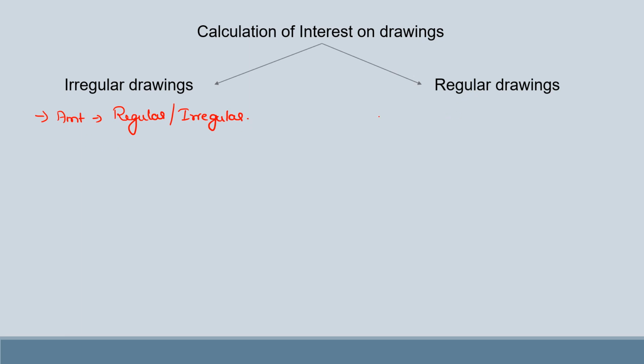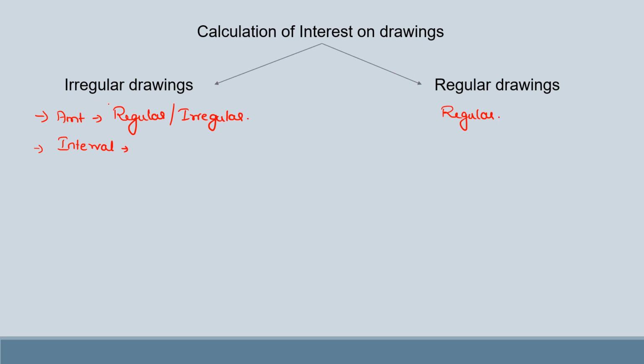Whereas regular drawing, the amount which is withdrawn is regular amount, which means every month or every quarter the same amount is withdrawn, say 4000 per month or 4000 per quarter. So there the amount of withdrawals is regular or same. Then we have to talk about the interval of drawing.